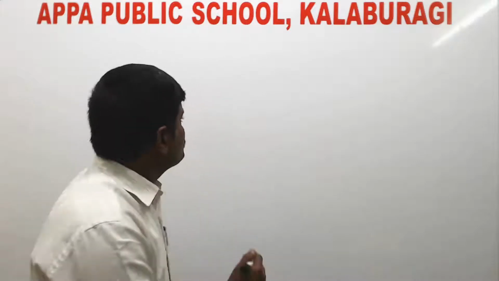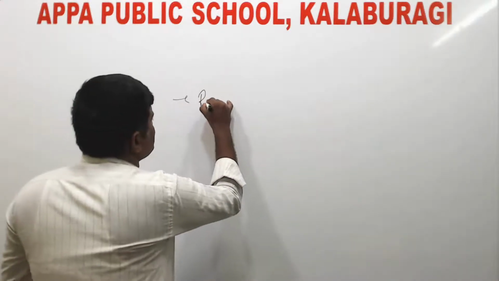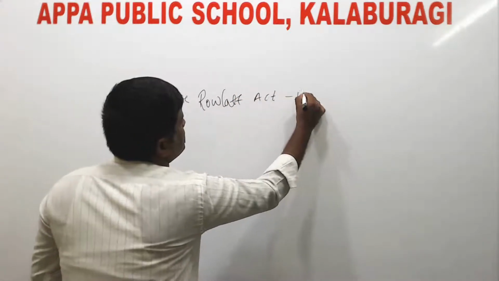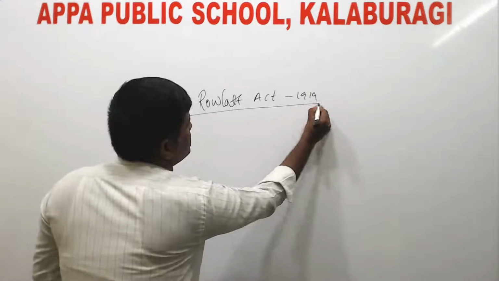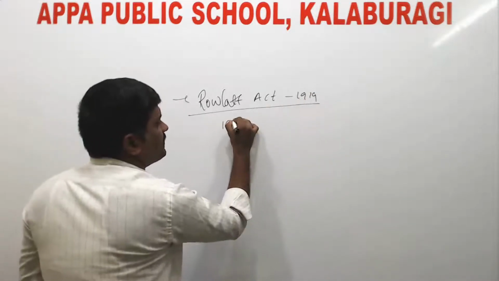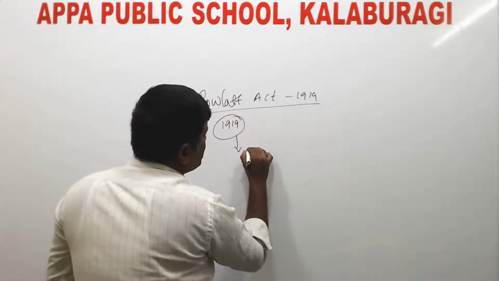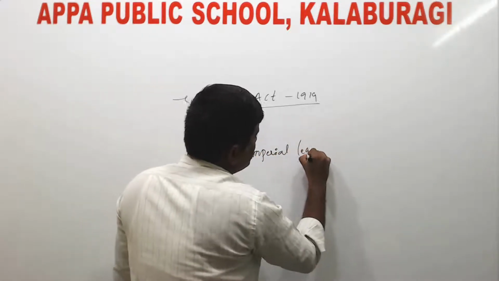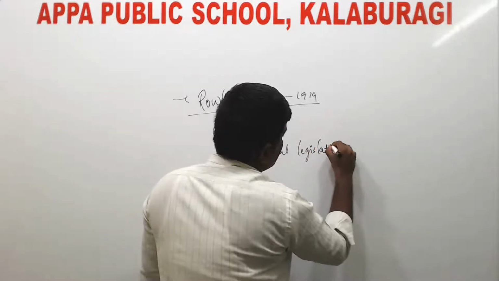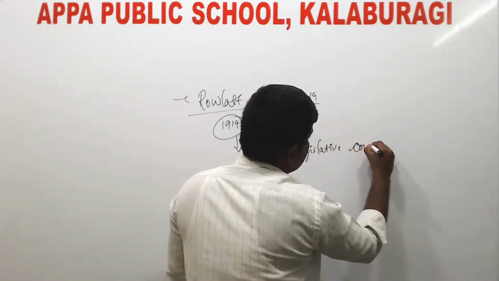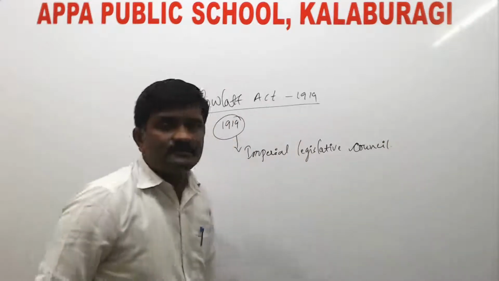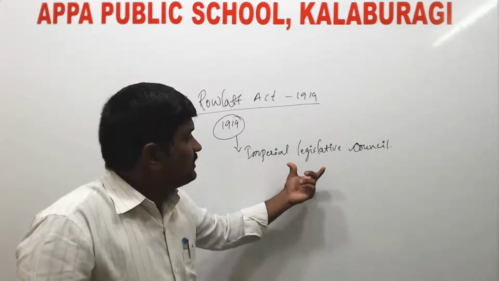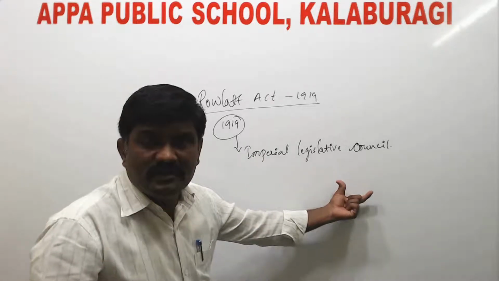Okay, next we come to the point of the Rowlatt Act. Yes, the Rowlatt Act. This Rowlatt Act was passed in the year 1919 by the Imperial Legislative Council, against the opposition of Indian members.